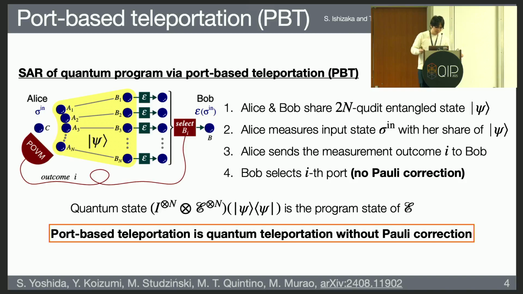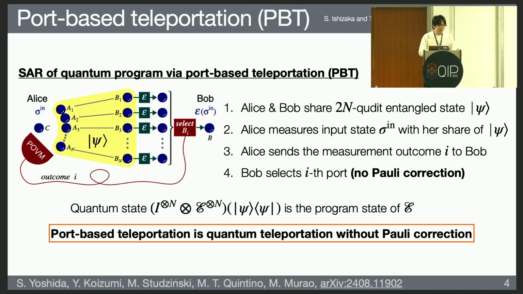In this task, Alice and Bob have a 2n qubit state instead of just a 2 qubit state. Alice does a measurement and sends the measurement outcome to Bob. In the correction stage, Bob just does a very simple operation, which is to choose the i-th quantum state that Bob has.